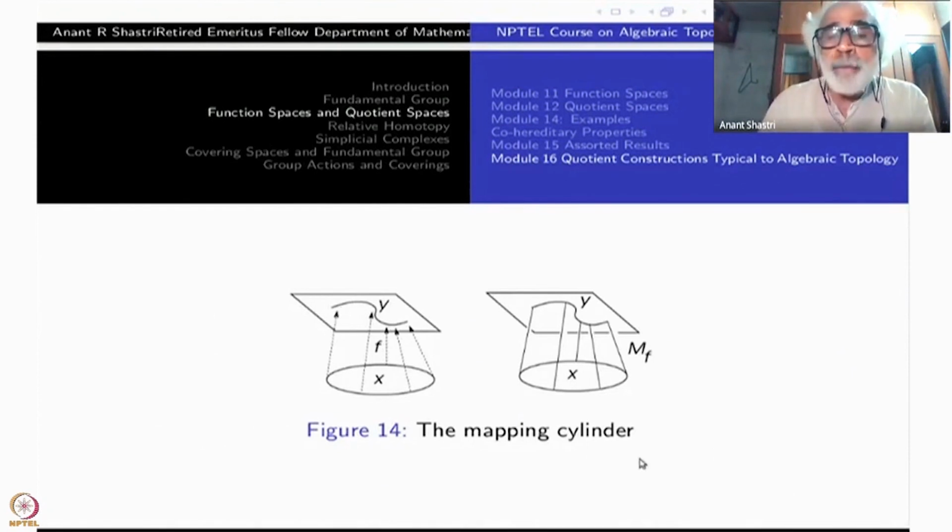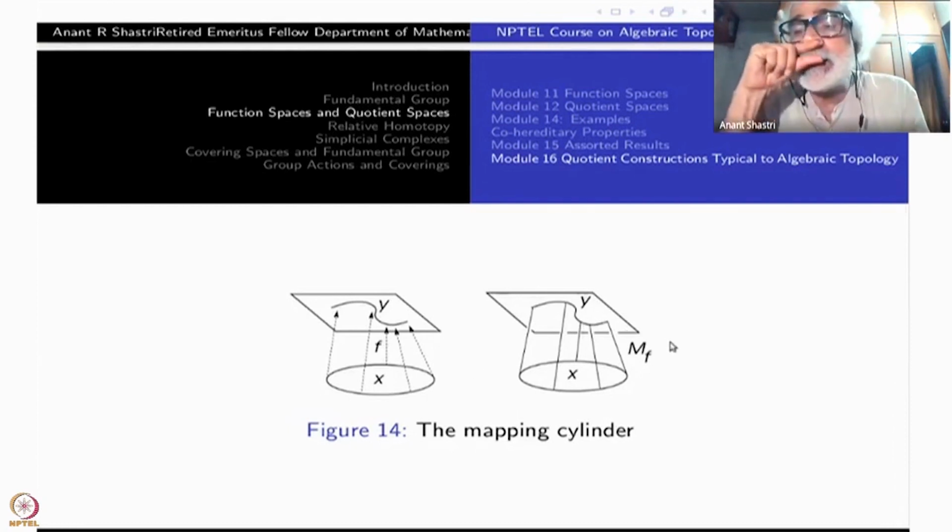The mapping cylinder is, I have taken X cross I, but X cross 1 does not remain as it is, because each point (x, 1) has to get identified with its image under f. So this point goes to this point, then this X cross 1 will be identified with this point, and so on. So this is the picture for the mapping cylinder Mf. M for mapping cylinder of f.